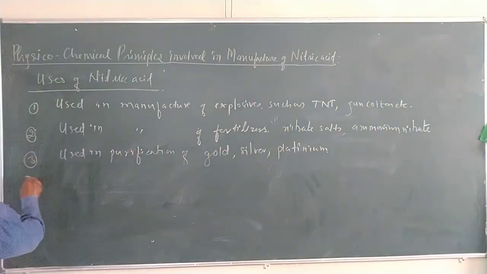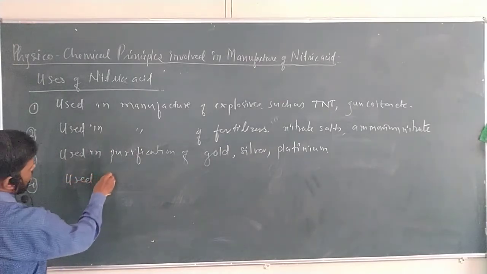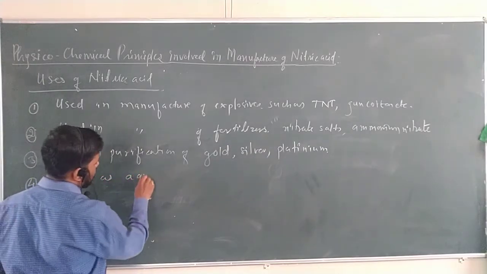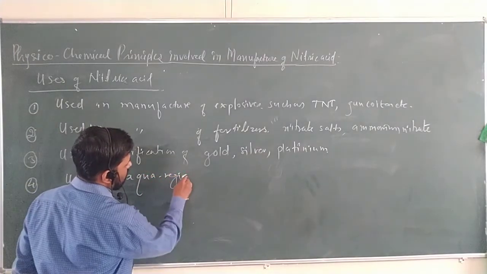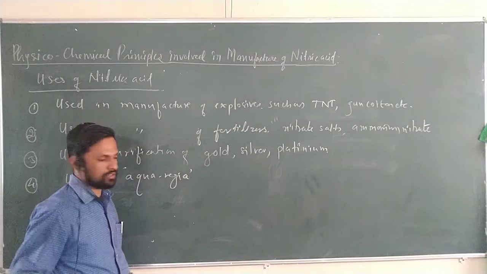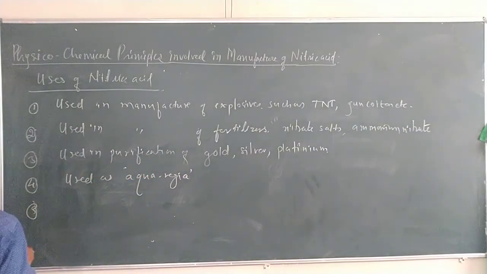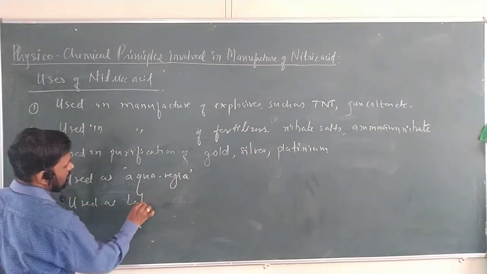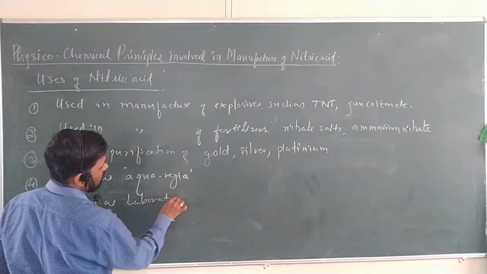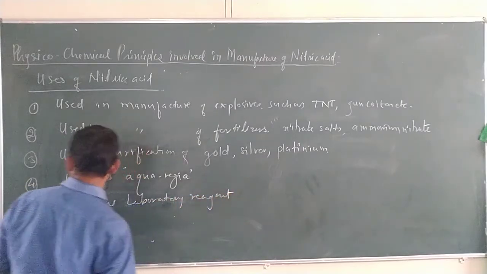Next, it is used as aqua regia, as we already know, which is used as a reagent in inorganic qualitative analysis. And next, it is used as a laboratory reagent, highly used as a laboratory acid.